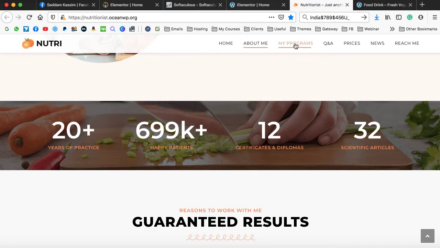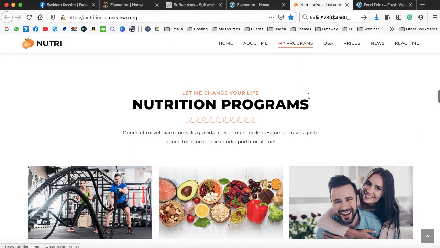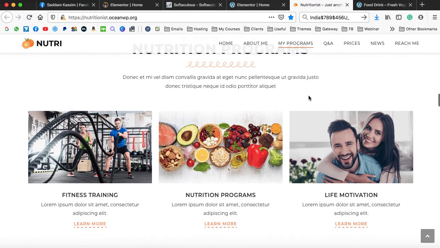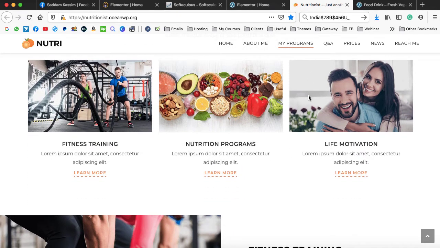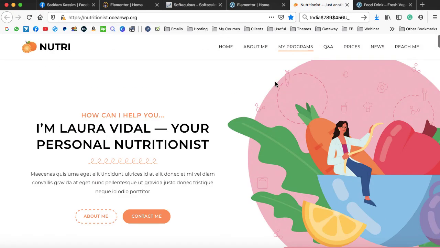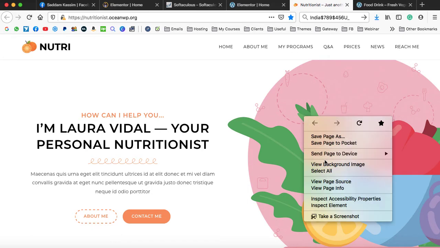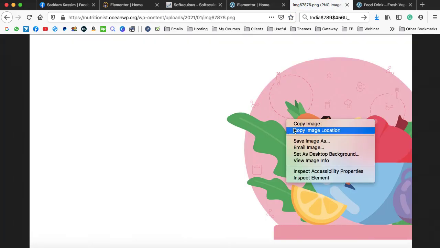When I click on my program, it automatically scrolls to the program section. This website is really amazing. This is just a one page website where we can display all the content. All right, let's go ahead and create this type of website. Firstly, I'm going to save this background image. Right click, then view background image, and then save this image.